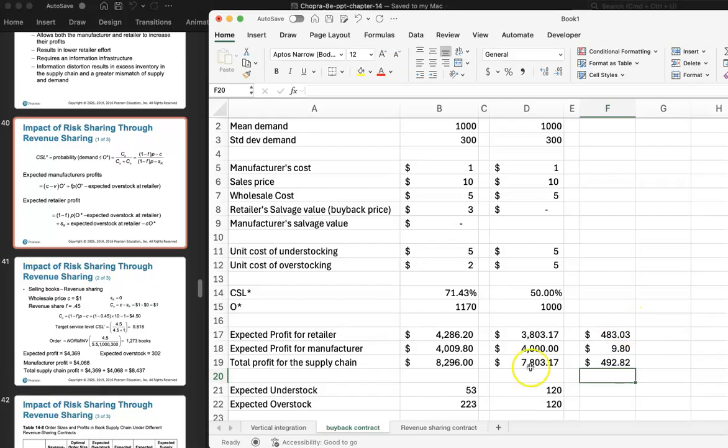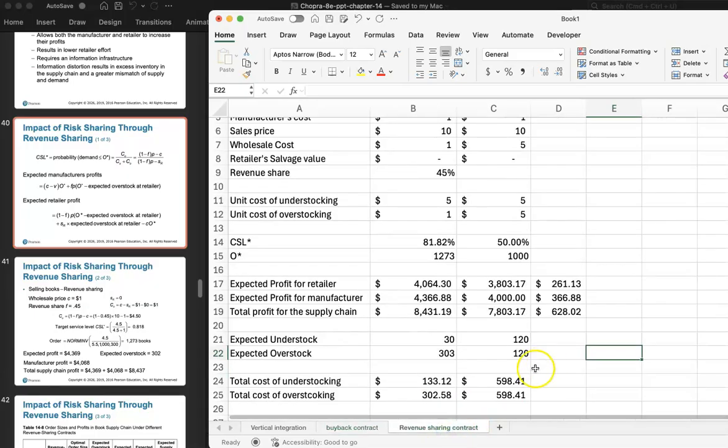It's the retailer that extracts most of the profit there, but in this revenue sharing contract, you'll notice that the manufacturer has extracted more of the excess surplus. Now both the retailer and the manufacturer are making more money, but it's the manufacturer who made the lion's share of the money here, as expected, as opposed to the retailer. And that comes down to the revenue share. So if the revenue share is say 40%, this might be a different number.